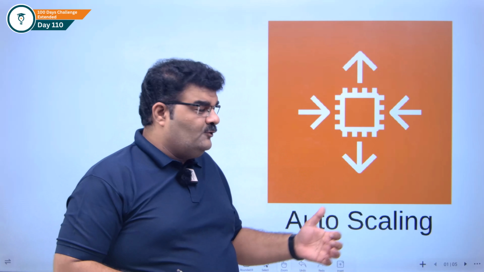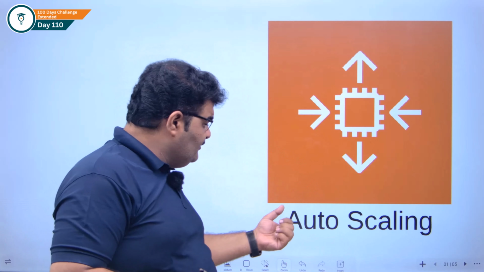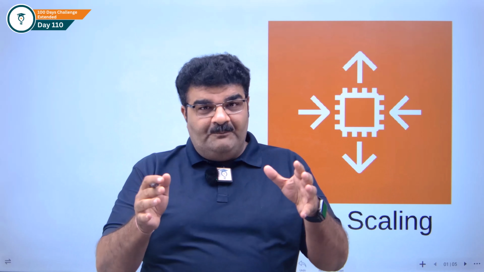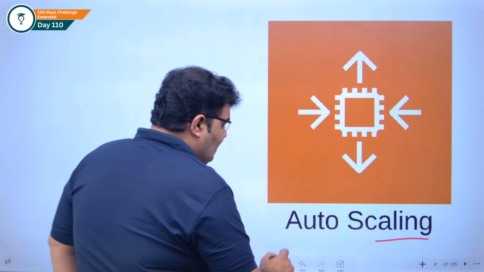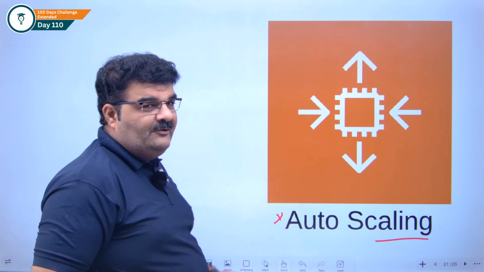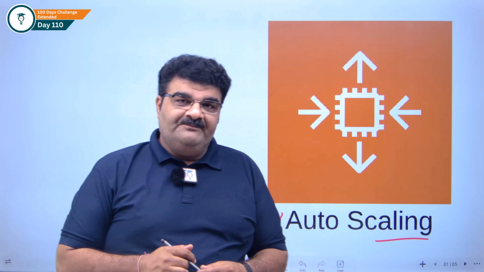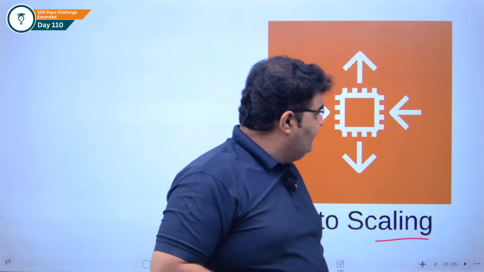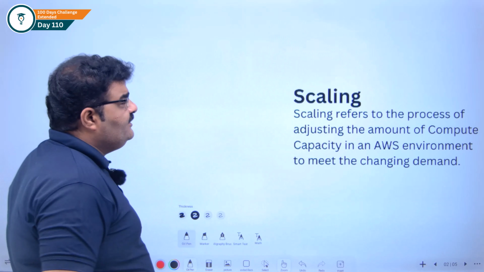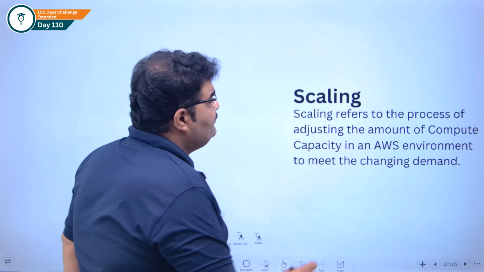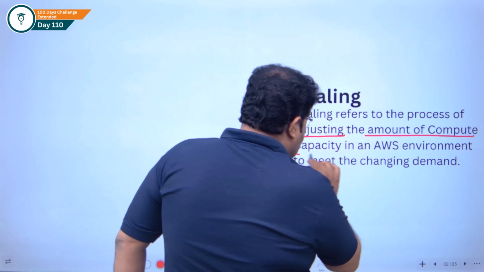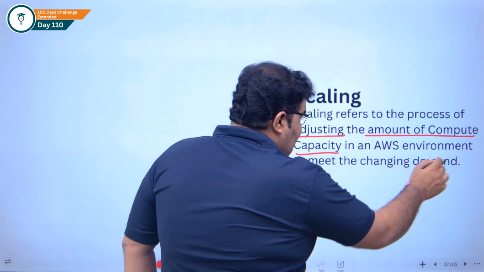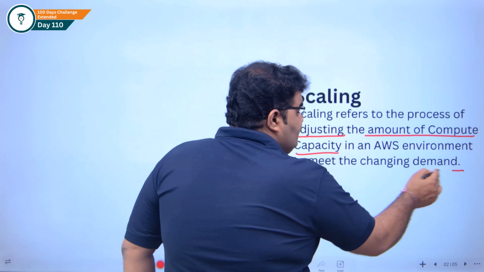We call it auto scaling. Here we have two words, auto and scaling. We want to understand this AWS service properly, but we need to understand scaling first. So right now, forget about auto. We are going to understand scaling first. Here we have the definition of scaling. Scaling refers to the process of adjusting the amount of compute capacity in an AWS environment to meet changing demands.